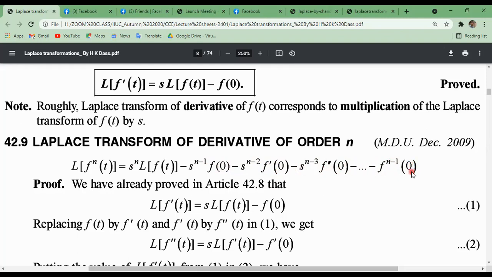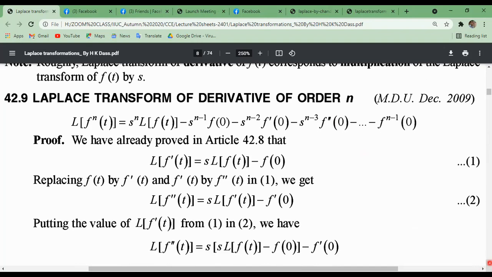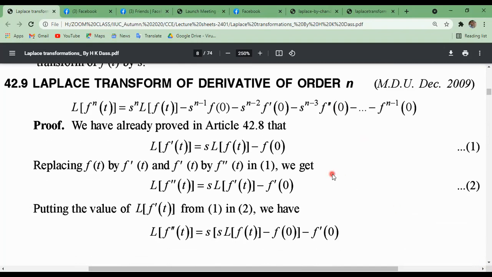Actually, this is a very important relation when we have to solve partial differential equations and differential equations with the help of Laplace transformation. So this is a very important relation for Laplace transformation. Now we have already proved that the Laplace transformation of f dash t, the first derivative of f of t, was s into Laplace transformation of f of t minus f of 0.